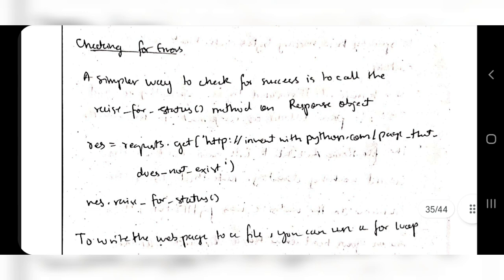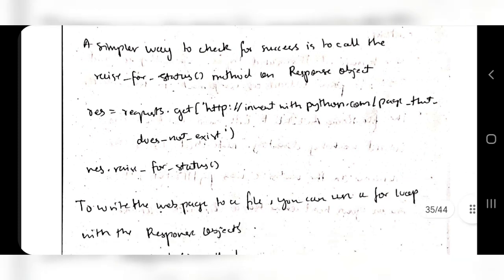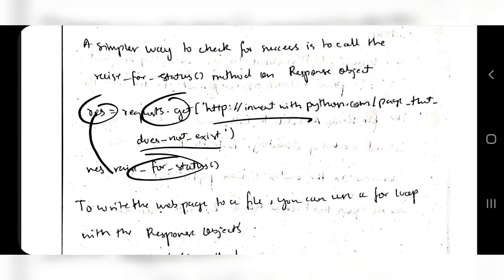After downloading the file, if you want to check for errors, a simple way to check for success is to call raise_for_status. This is the main method used for checking the errors. So this is the URL which I have fetched. If it is successful, raise_for_status will pass, else it will raise an error. Okay.